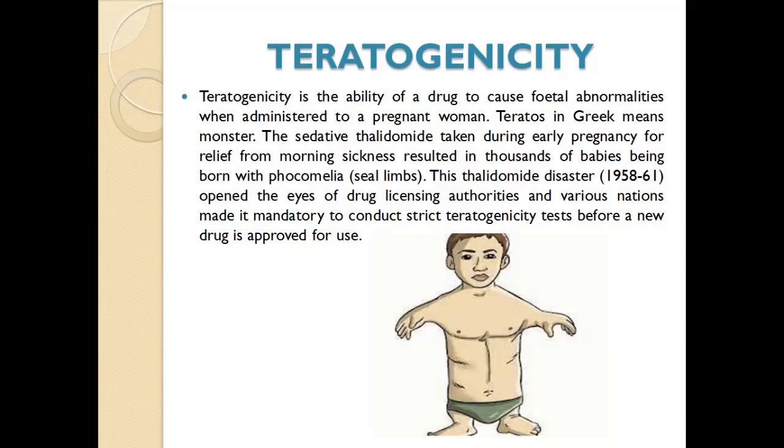So here we see an image of a baby who is born with seal limbs, phocomelia, because of the thalidomide which was taken during early pregnancy. Okay, so what is teratogenicity? It is the ability of the drug to cause fetal abnormalities when administered to a pregnant woman. Therefore, it is very important to know which drugs can be taken and which drugs should not be taken during pregnancy.